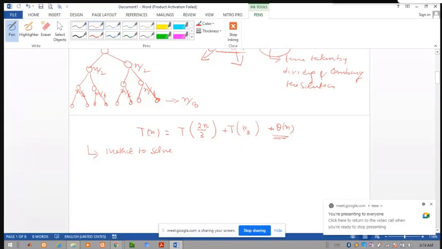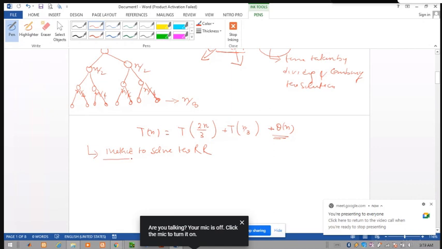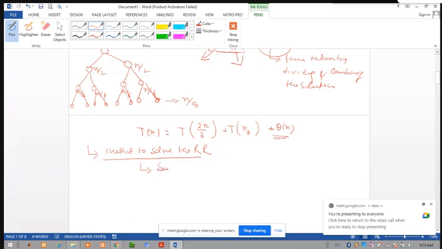Okay. Methods to solve. RR means recurrence relation. So there are three methods that are used to solve a recurrence relation. First one is the substitution method.